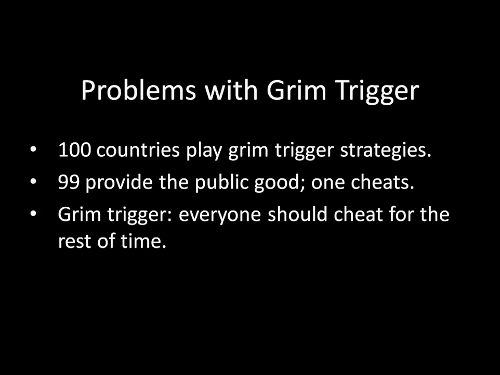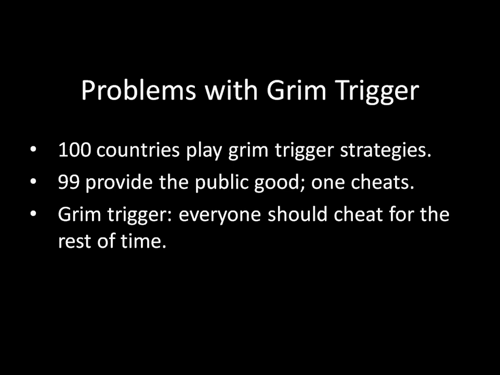But there's a problem when we apply a grim trigger to these large-N prisoner's dilemmas. Before, we were just talking about two individuals. Now we're trying to generalize this, because a collective action problem is essentially a large-N prisoner's dilemma. We want to talk about how grim trigger strategies may or may not really work out so well when we switch over from a two-player game to, say, a 100-player game. So imagine we had 100 countries and they were all playing this grim trigger style strategy, right? We're going to start out by cleaning up our air, but if anyone slips up at any point in the future, we're going to pollute forever. That's what a grim trigger strategy would say in this sort of situation.